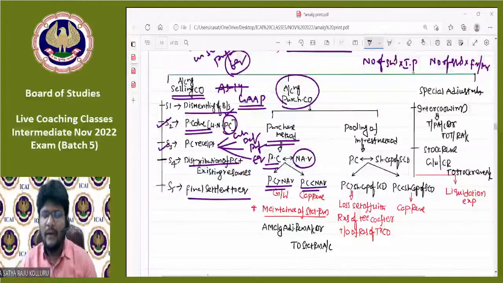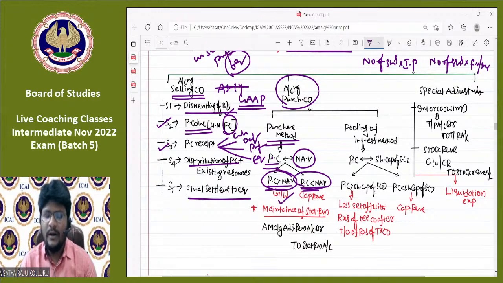If PC is greater than NAV, then you can treat it as goodwill. If PC is less than NAV, you can treat it as capital reserve. Am I right? And one more important thing you need to remember here: after incorporation of assets and liabilities, you need to make final settlement to the liquidator of selling company by passing the entry liquidator of selling company account to equity share capital, to preference share capital, to debentures. If such shares or debentures are issued at more than face value, you should also provide the excess amount over face value to securities premium account.